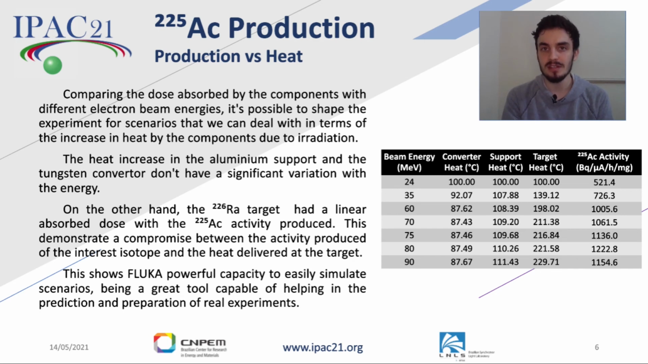This enables us to shape the experiments to scenarios that we can handle. With different electron beam energies, we did not have a significant variation in the absorbed dose by the converter and the support. On the other hand, in the radium target, we had a linearly growing absorbed dose with the actinium production. This shows the link between the isotope production and the absorbed dose, the heat increase in that component.